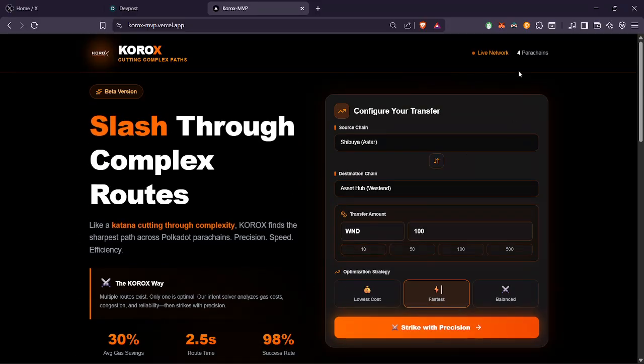So currently we have only four parachains. That's why the combinations are very few. But the target is to onboard as many parachains as possible in the initial MVP version.